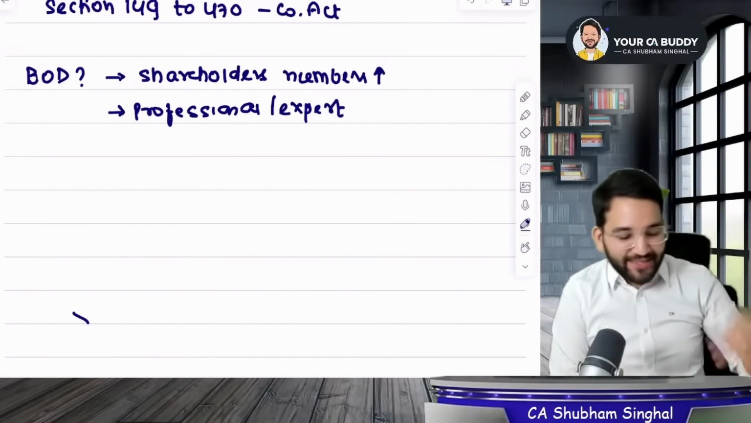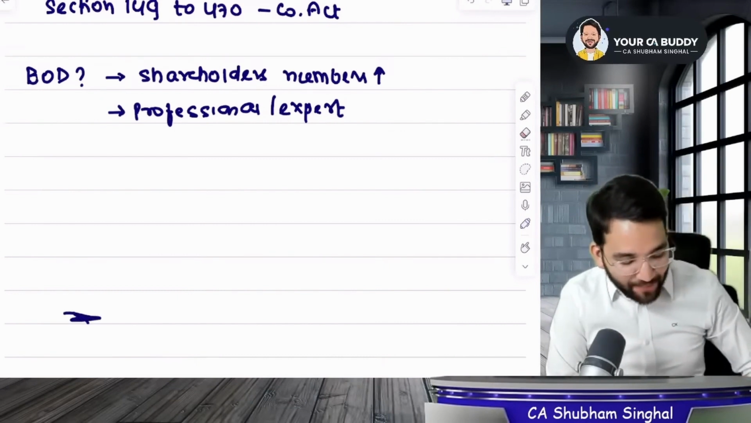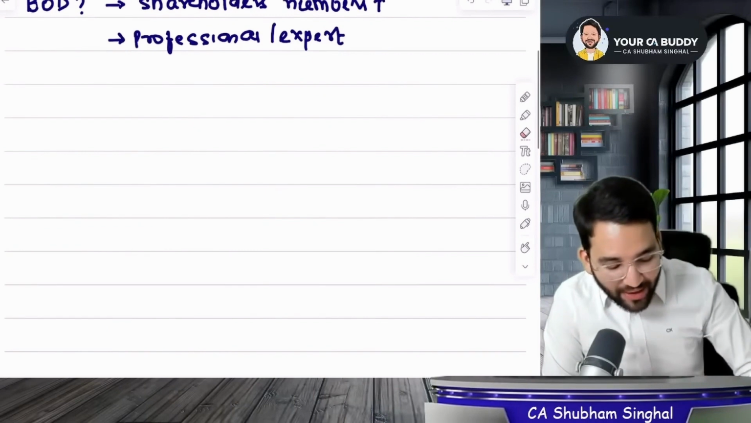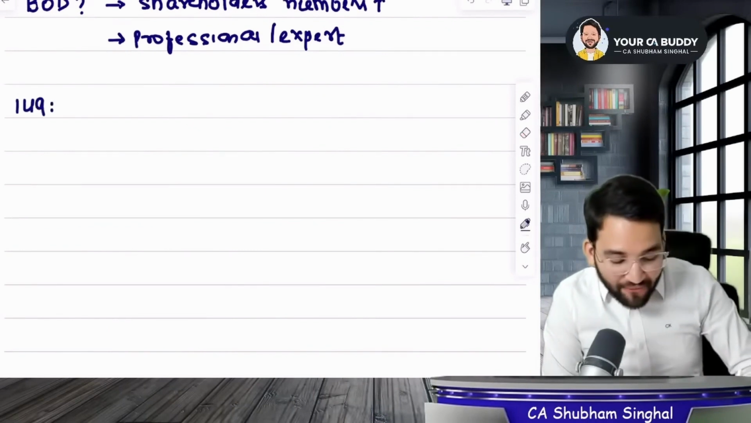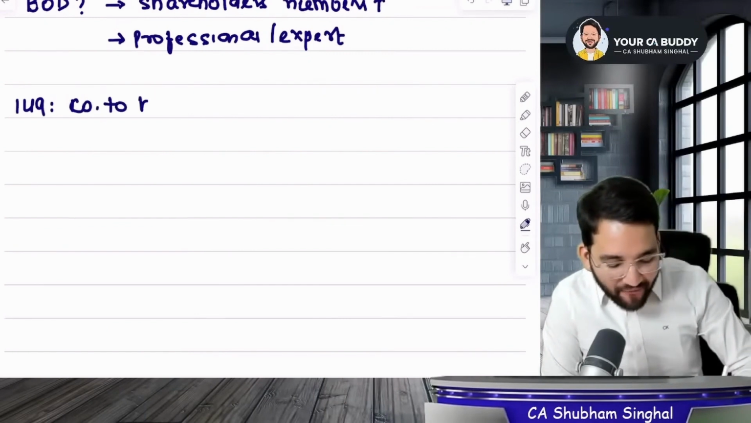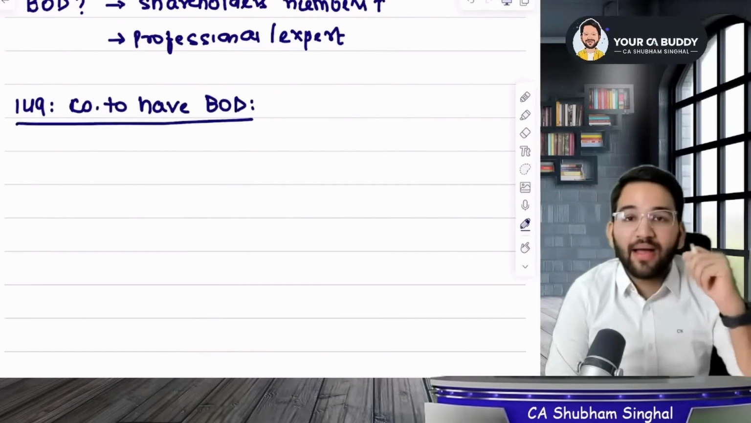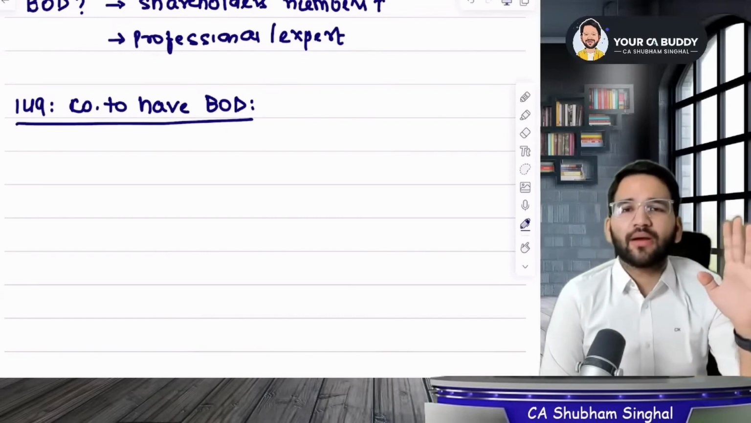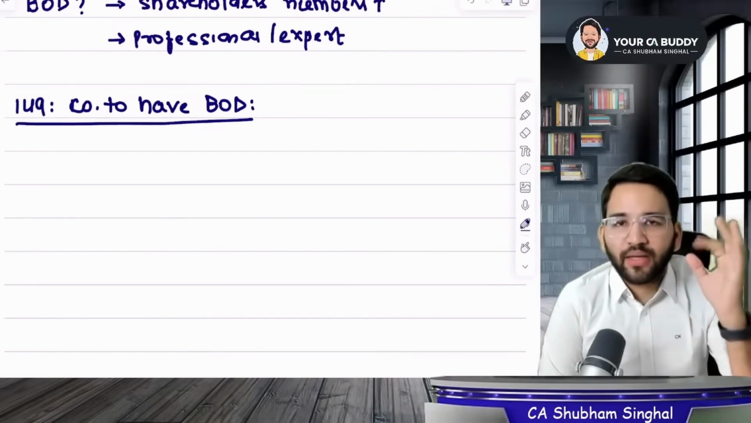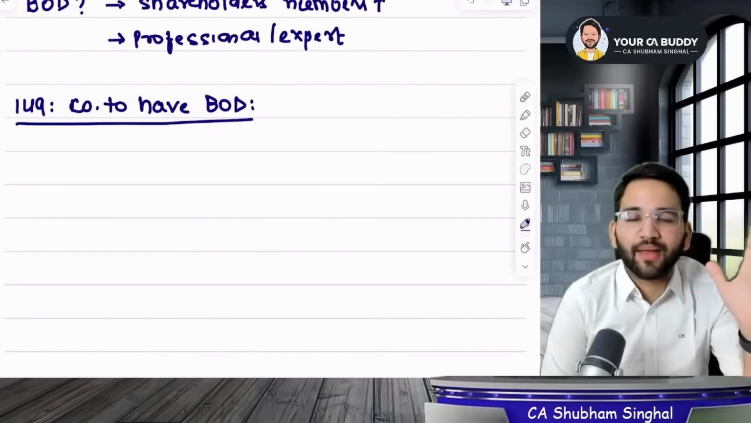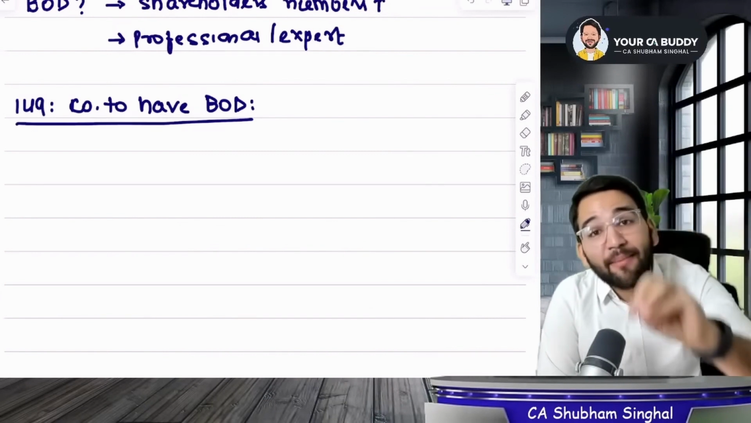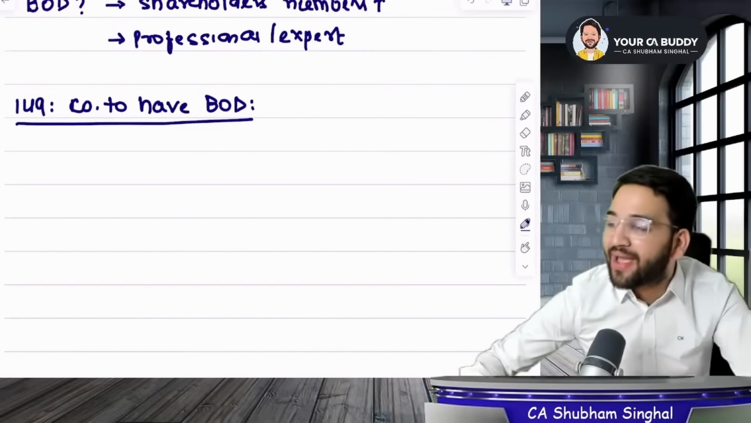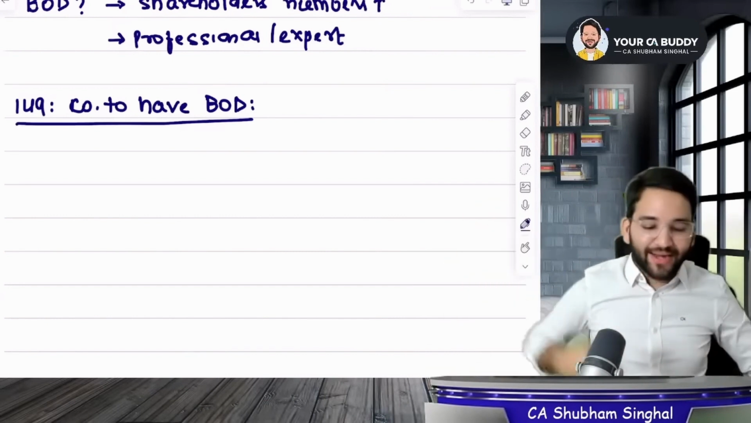Now, dear students, this chapter that you have, which includes the Companies Act, starts with section number 149. Please write down section number 149. What does it say? It says the company to have board of directors. Company should have a board of directors, which means 149 commands to have a board of directors, and companies can't disobey. So they are mandated to have a board of directors, as 149 explicitly says only one thing, that a board of directors should be there.